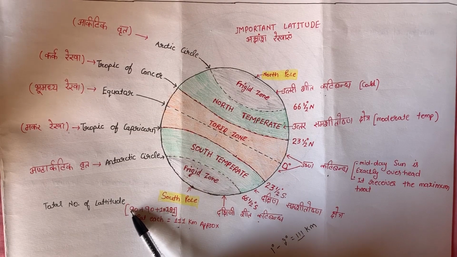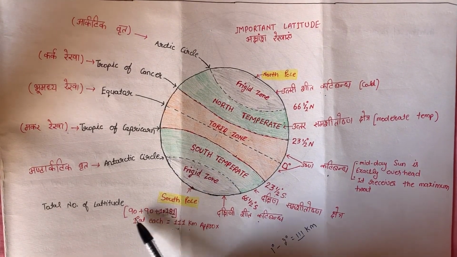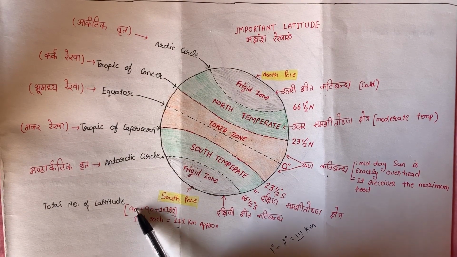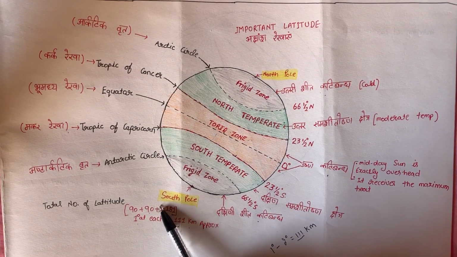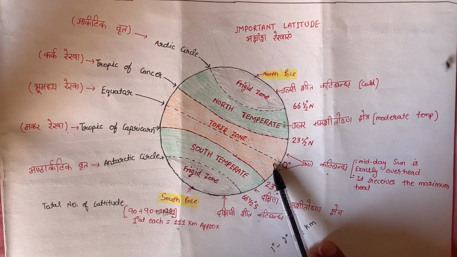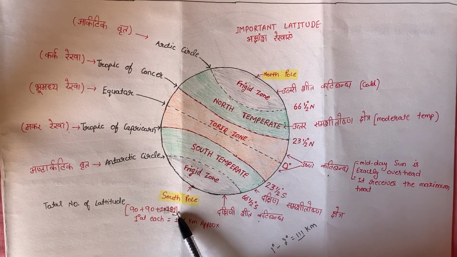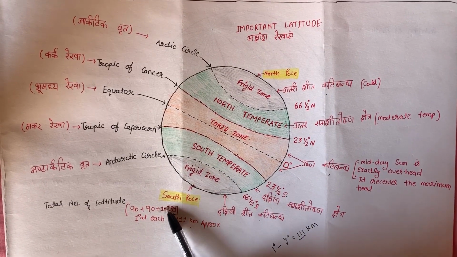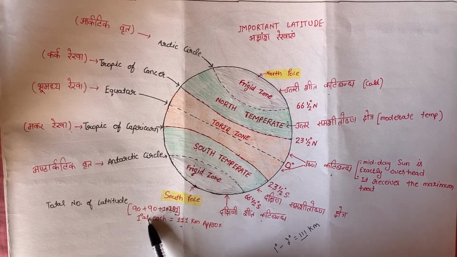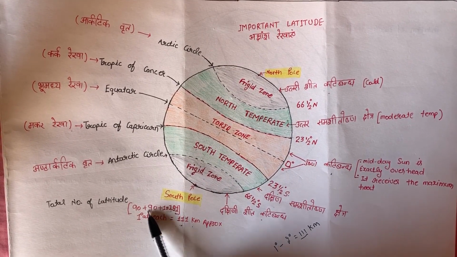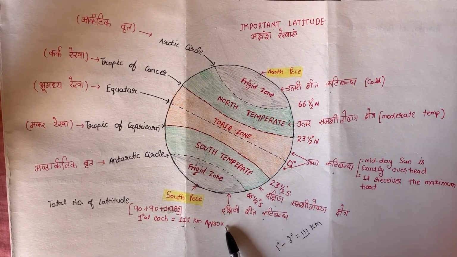The total number of latitudes is 90 plus 90 plus 1. These 90s are 90 degrees north and 90 degrees south, and this one is the 0-degree equator. These all make 181 latitudes in number. The distance between every latitude is approximately 111 kilometers.